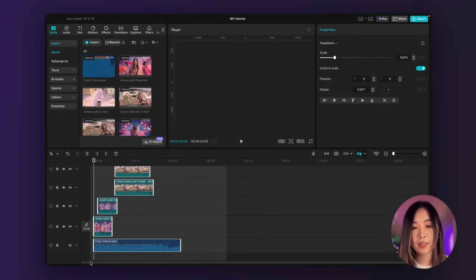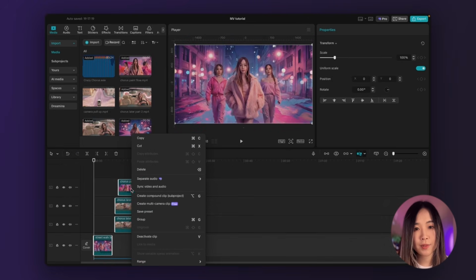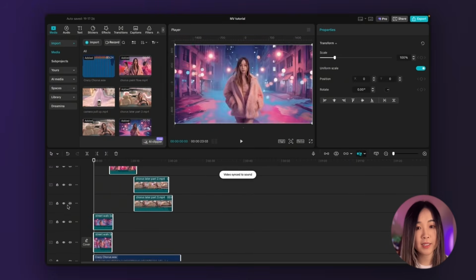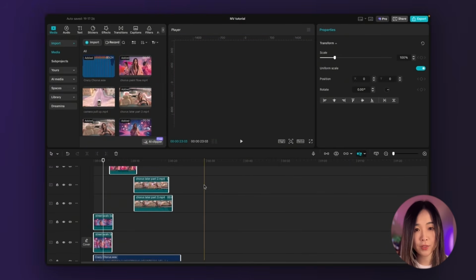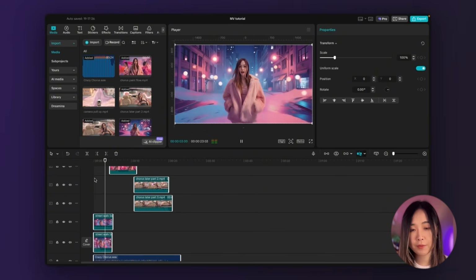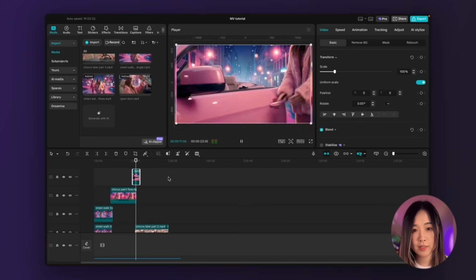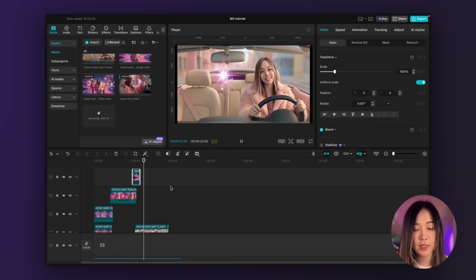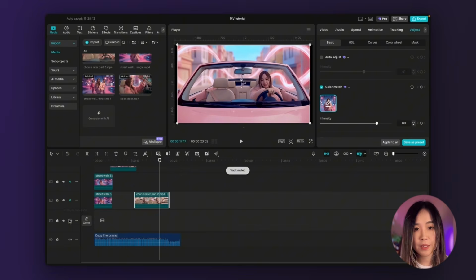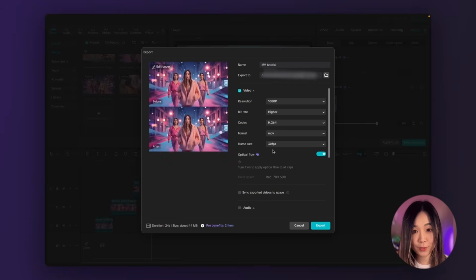To sync the video and audio, I select both the video clip and the audio under it, and then I right-click and choose Sync Video and Audio. This lets the editor automatically line up the video with the audio, so the singing matches the track. After that, I'll play it back just to double-check that everything is synced correctly. For sections where I don't want her to sing the entire time, I simply layer the B-roll instead like this. We will then mute the track on the top to prevent volume fluctuation. Once everything looks good, that's it. Just export the video.